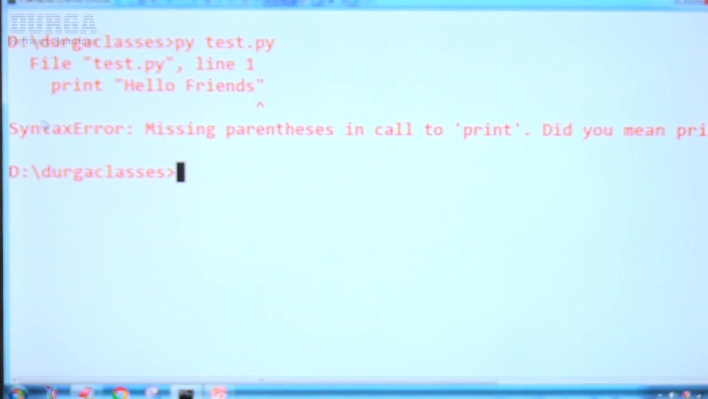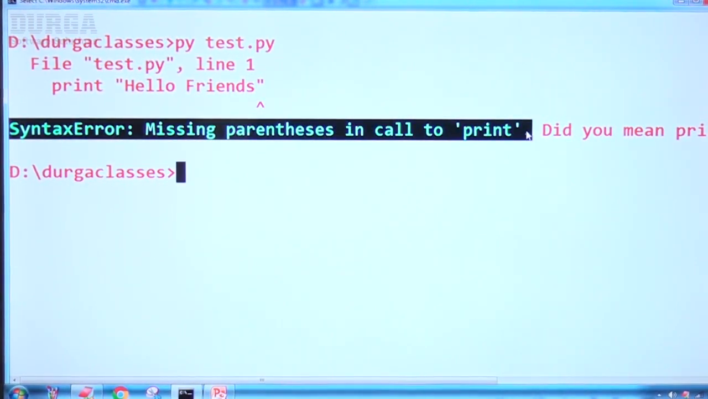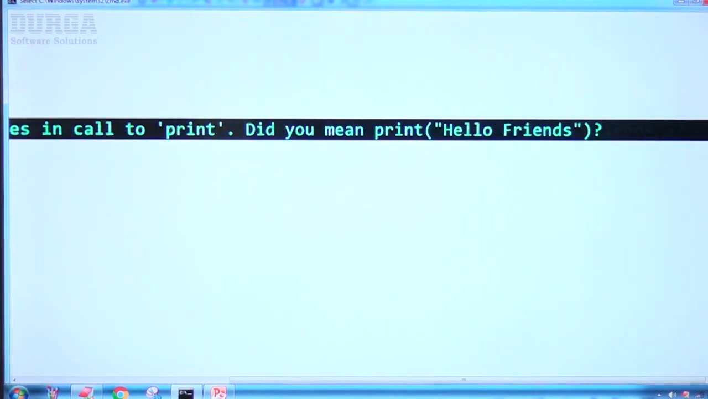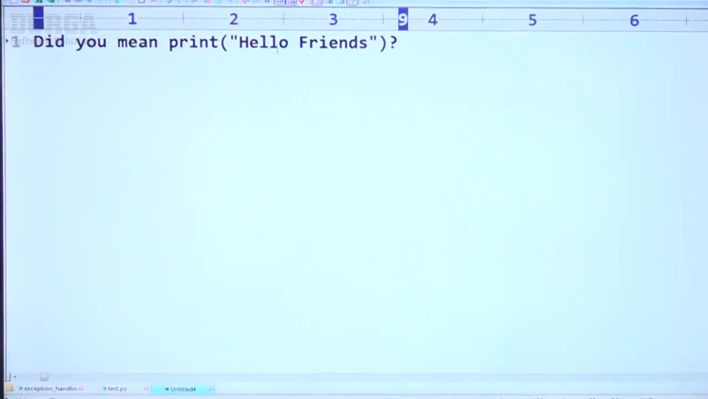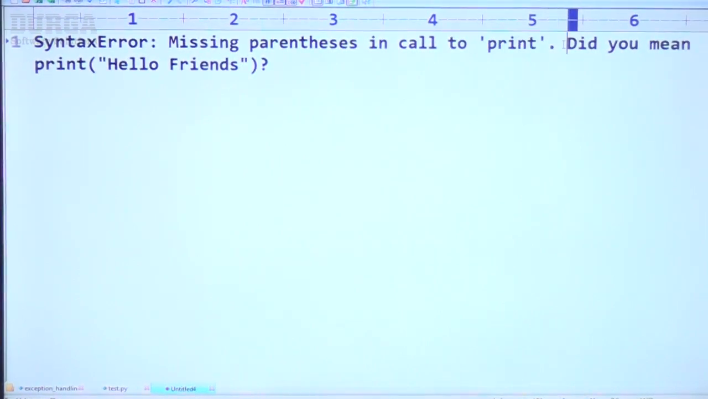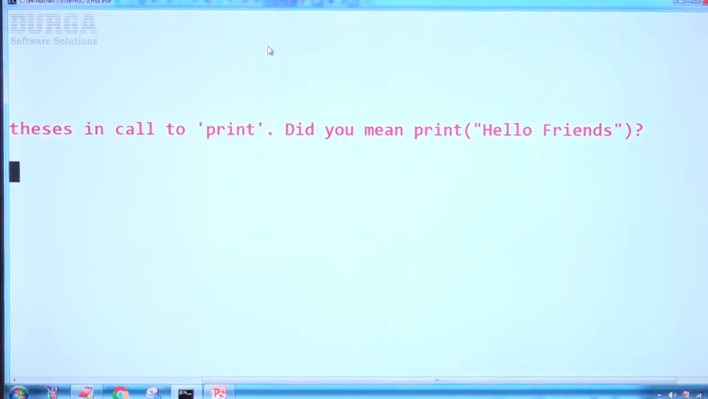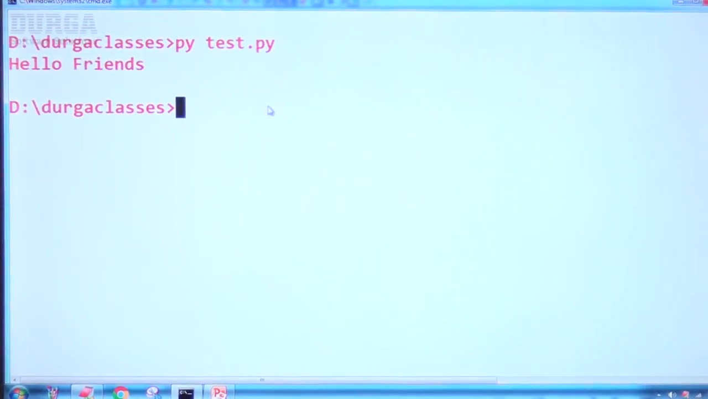By default you will get syntax error, missing parenthesis in call to print. Did you mean print of hello friends? Sir, how beautifully the Python virtual machine is telling this information. Syntax error, missing parenthesis in call to print. Did you mean print of hello friends? Yes, my meaning is the same. Now let me take print of hello friends, now I'm including parentheses. Now observe carefully, hello friends, it is going to get the chance.